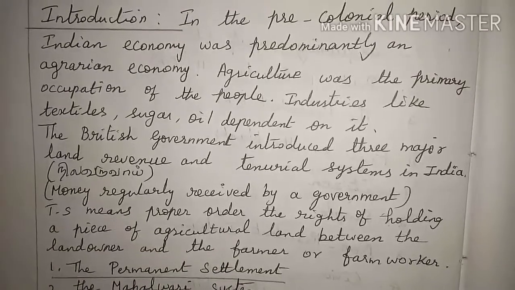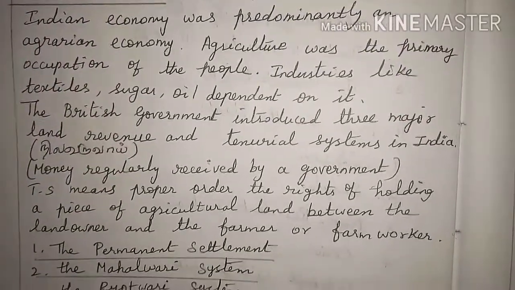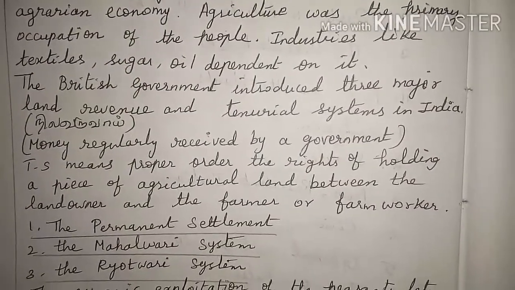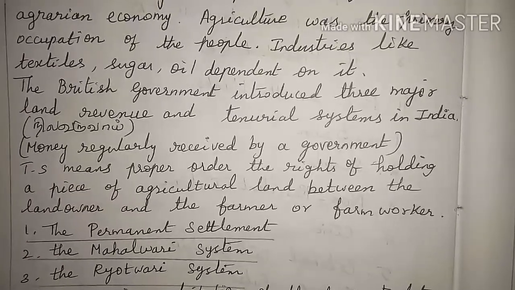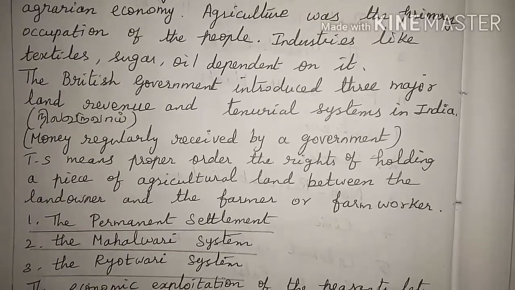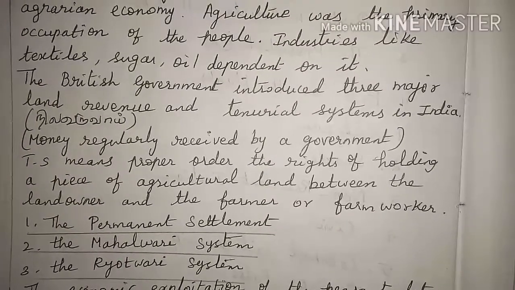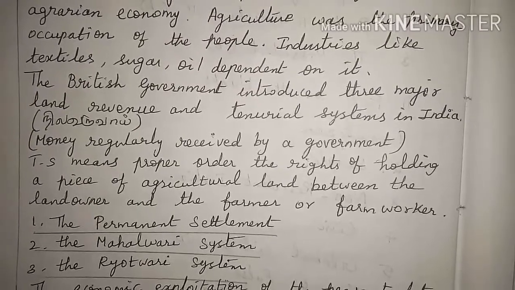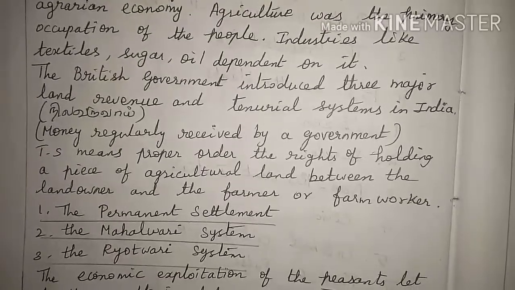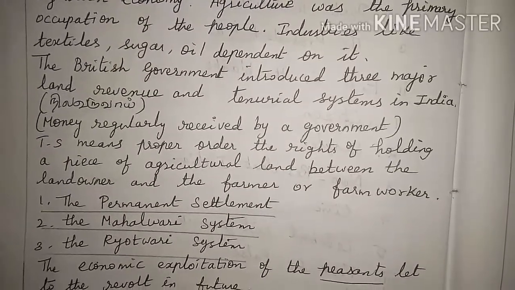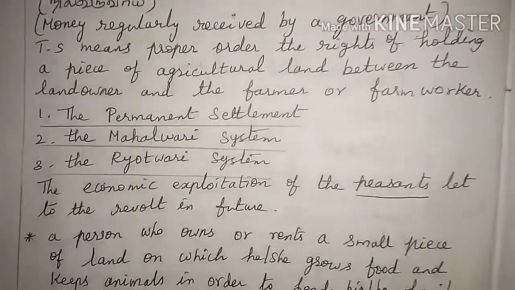So, the British government introduced three major land revenue and tenurial systems in India. Land revenue is the tax, money regularly received by a government. Tenurial system means the proper order of the rights of holding a piece of agricultural land between the landowner and the farmer or farm worker. Now we'll see about the three types of land revenue system.